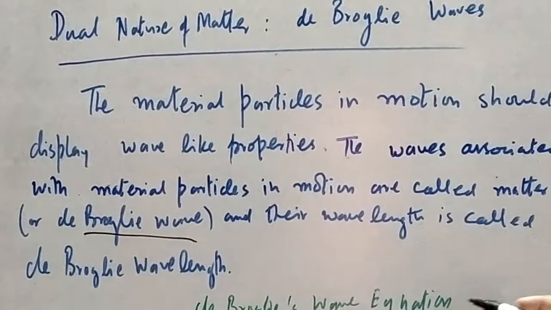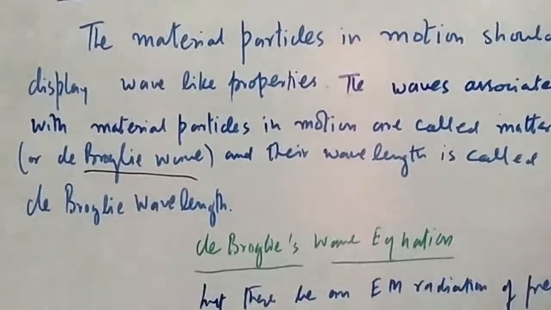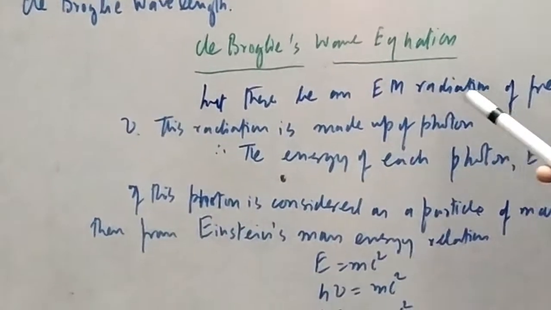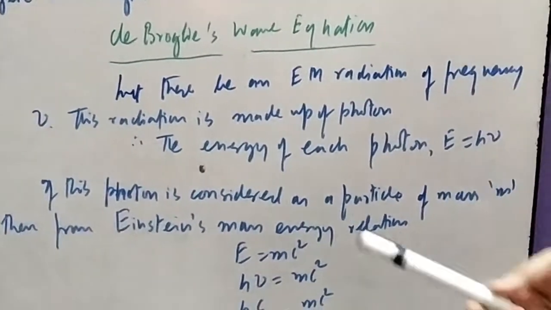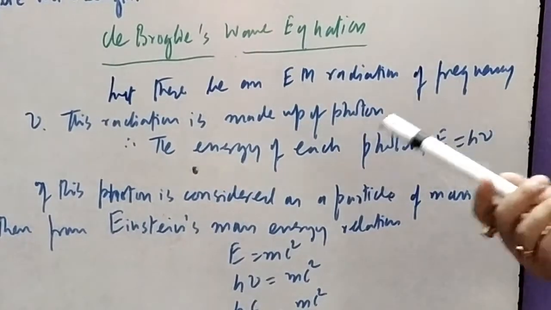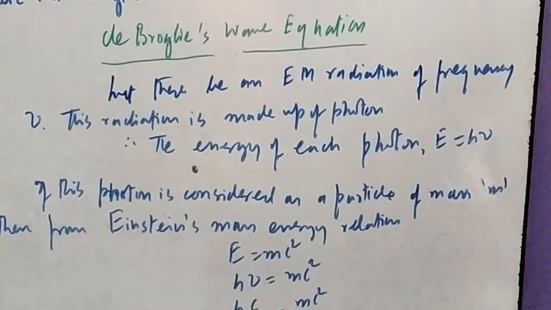First, let us see what the de Broglie equation is. Let there be an electromagnetic radiation of frequency nu. This radiation is made up of photons.